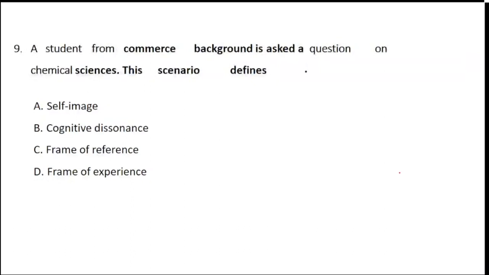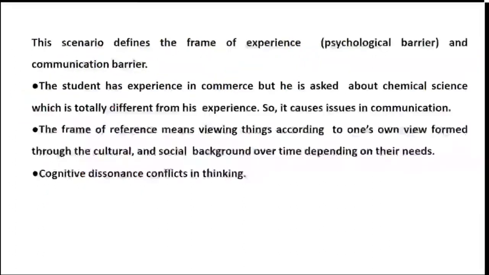Okay, now see, I'll explain this question. It is basically called frame of experience. Okay, maybe this question is new for you. Self-image is not a part of the question. Self-image is not for judging you. Okay, so let's see the remaining three parts. When I talk about cognitive dissonance, it is conflict in thinking. Conflict in thinking means there are some struggles in the thinking process. So cognitive dissonance is not the answer.